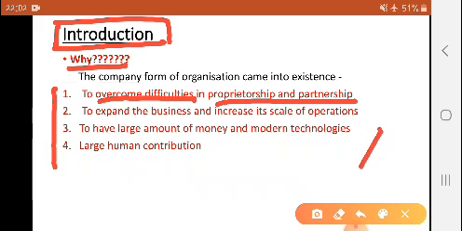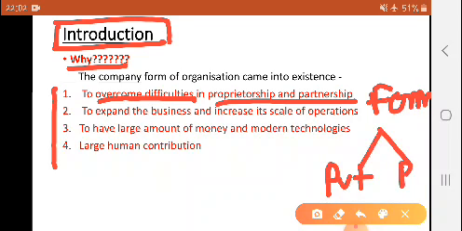We have studied that there are two forms of business organization: private sector organization and public sector organization. In private sector organization, a number of organizations are there: sole trading concern, partnership, joint stock company, joint Hindu family, but they all have some difficulties or limitations. So the company form of organization is comparatively better. It can overcome difficulties which are faced in partnership.